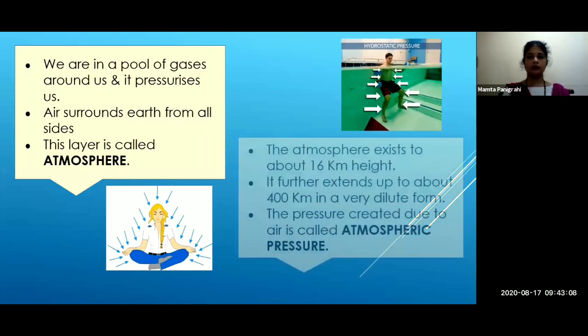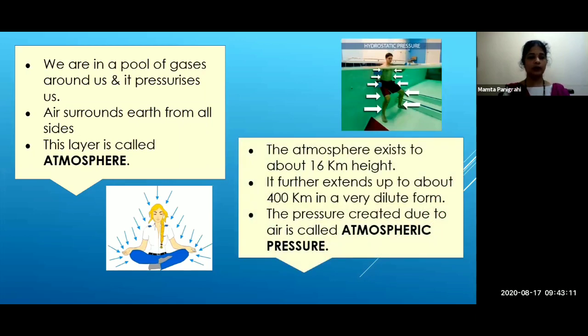Now, students, this atmosphere exists to about 16 kilometer height. It further extends up to about 400 kilometer in a very dilute form. The pressure created due to the air is called atmospheric pressure. Understood, students? What is atmospheric pressure? The pressure created due to air is called atmospheric pressure.